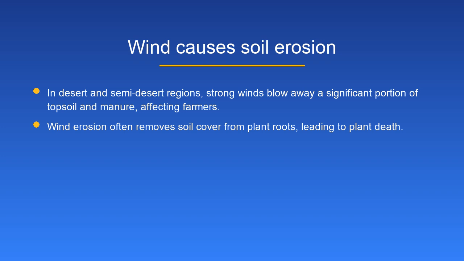Wind causes soil erosion. In desert and semi-desert regions, strong winds blow away a significant portion of topsoil and manure, affecting farmers. Wind erosion often removes soil cover from plant roots, leading to plant death.